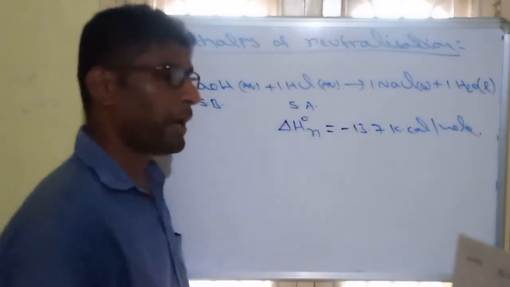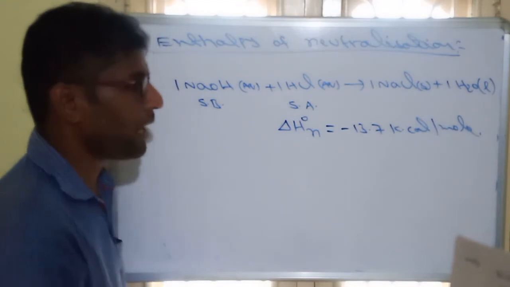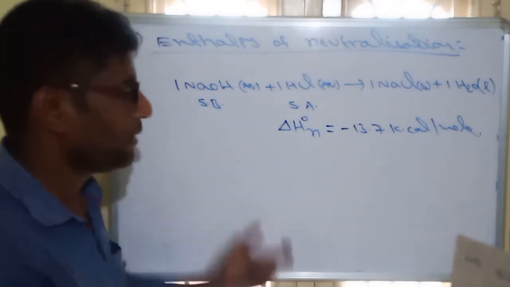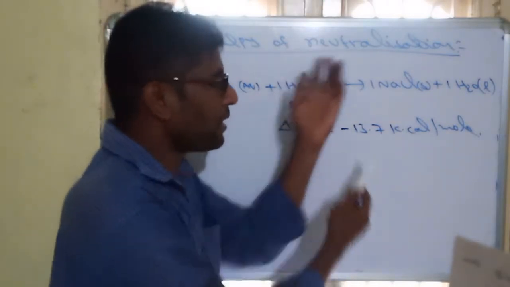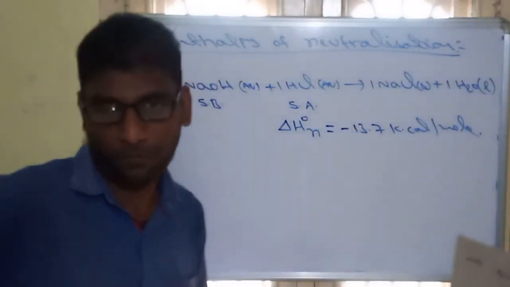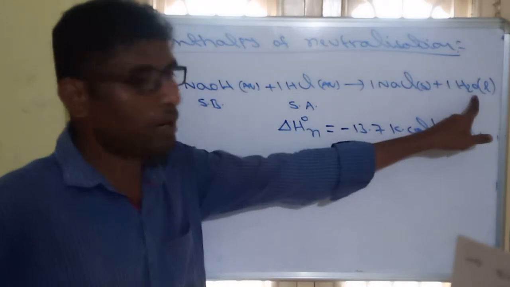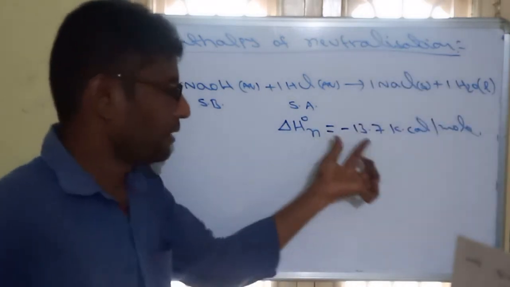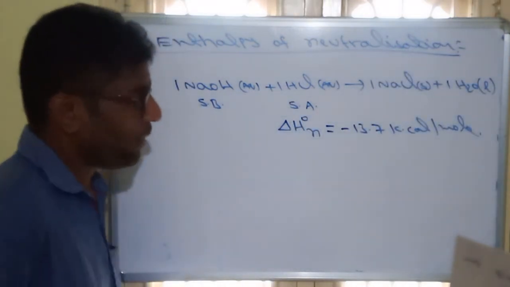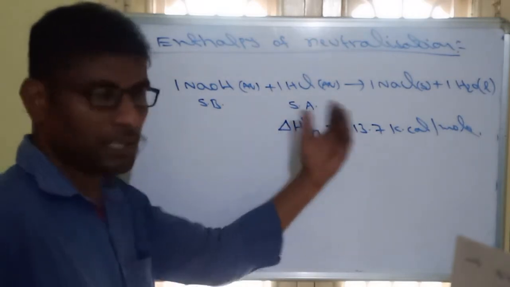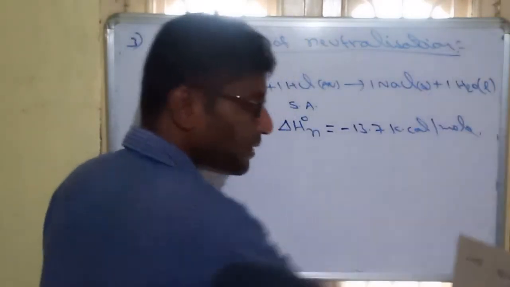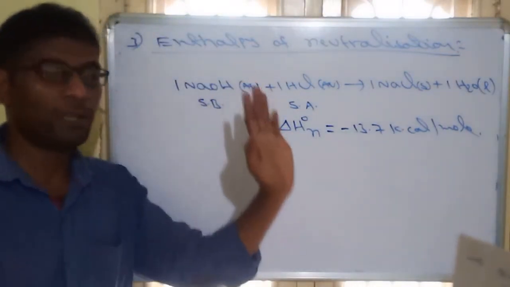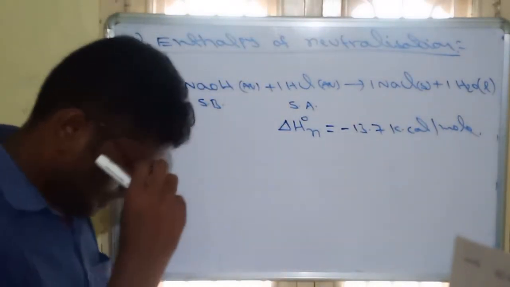That will be minus 13.7 kilocalorie per mole. Why? Because 1 H plus and 1 OH minus will combine, exactly 1 mole of water will form. Whenever 1 mole of water is forming by H and OH, the energy released will be 13.7 kilocalories. Minus means energy releasing, exothermic reaction. Remember, neutralization is also exothermic, the sign will always be negative.